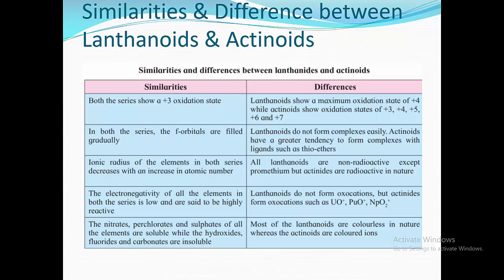Next, formation of oxocations. Lanthanoids cannot form oxocations, but actinoids can form oxocations such as UO+, PuO+, and PuO2+. Color. The last point is color. Most of the lanthanoids are colorless in nature, whereas actinoids are colored ions.